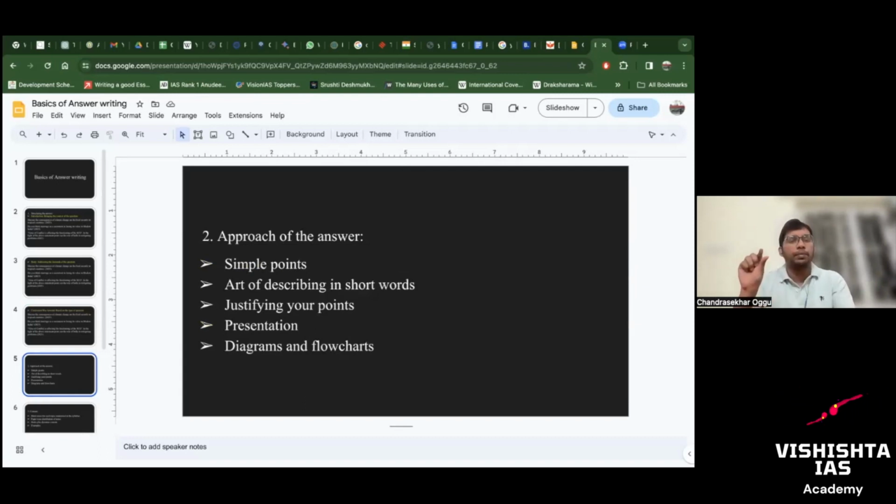Always write very simple points, 1 or 2 lines. That's all. Don't go beyond 2.5 lines for each of the points. Okay, so make it a very simple point. Then the art of describing in short words.